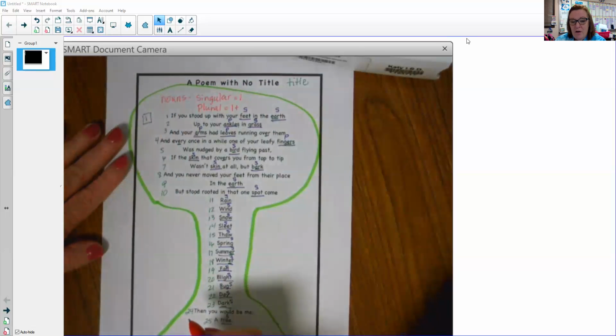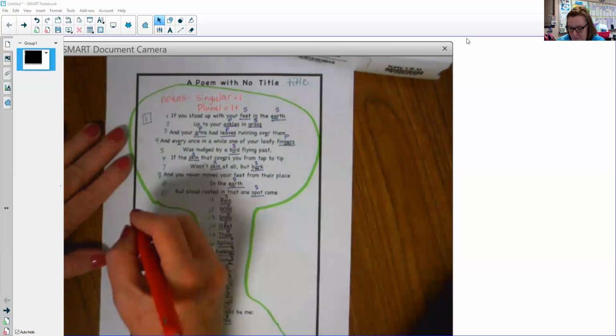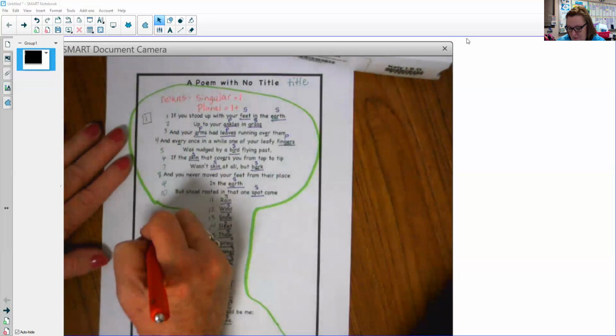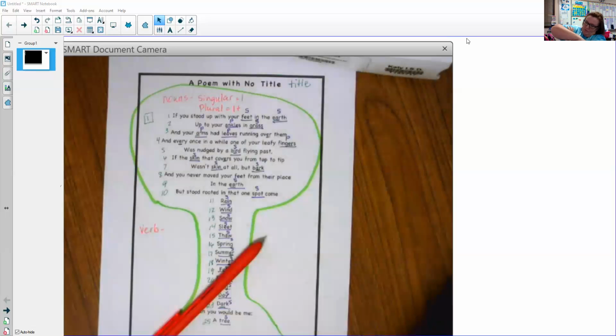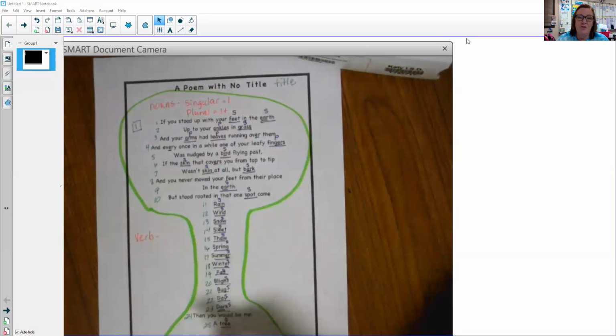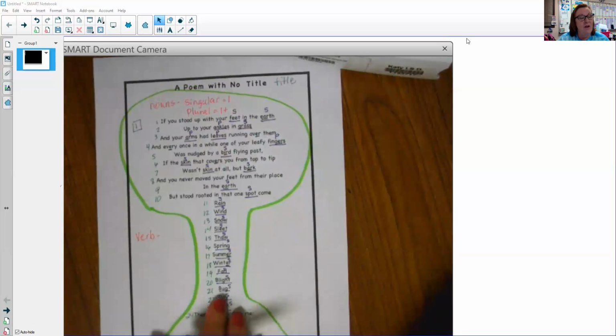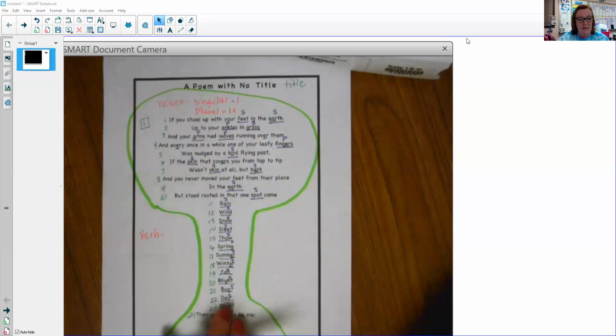So today what I want to talk about are some verbs. A verb, that's what I tell my class, is what you do. It is usually an action that you can prove. Not always, but it usually is.